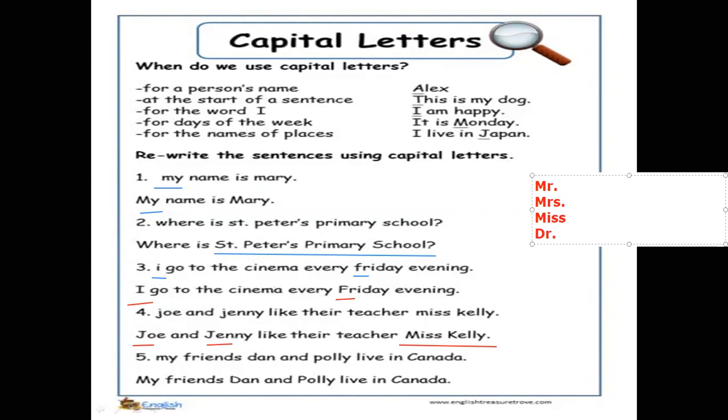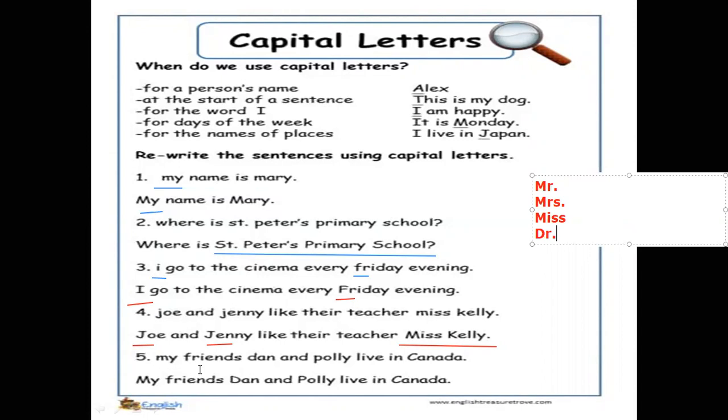So the different kinds of special names or titles, you should start them with a capital letter. Okay, now let's go to the next example.